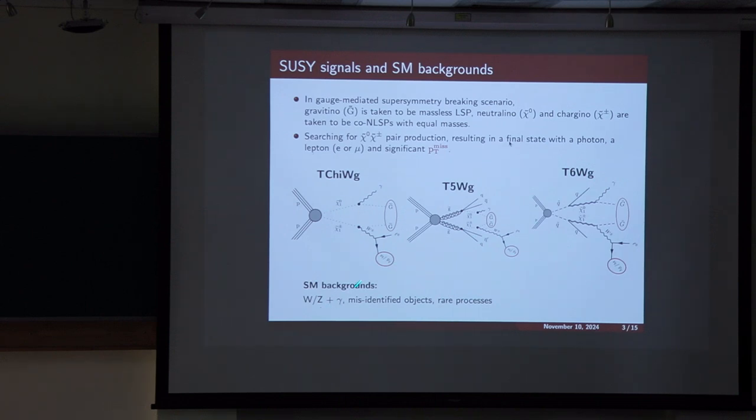So the major standard model backgrounds for this signal topology are W or Z plus photon, when we have leptonic decay of W or Z, and we can have a fake object, that is we can have a fake lepton or fake photon, and that can mimic this signal. And we can also have other electroweak processes such as TT gamma, WW gamma, or WZ gamma. I will be discussing all this background estimation in detail.